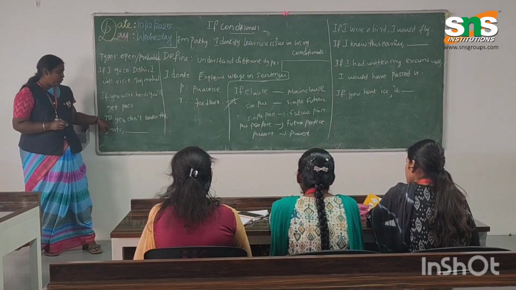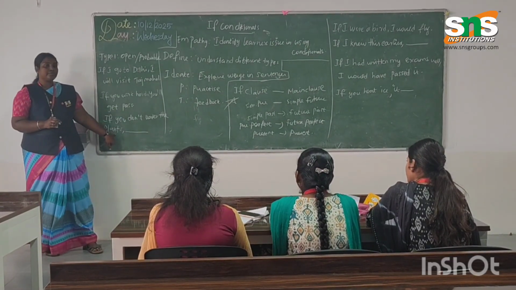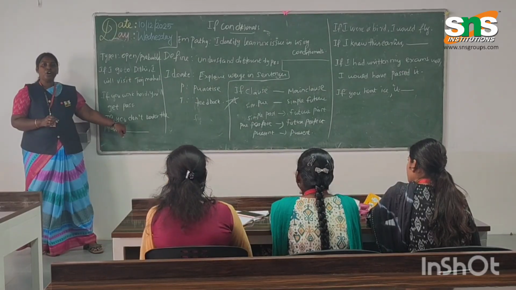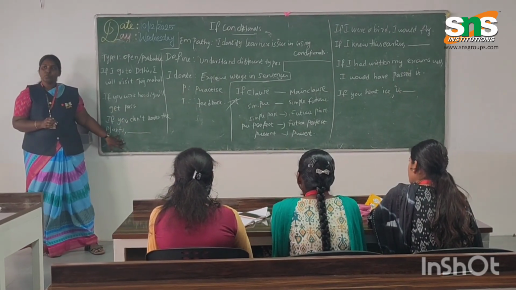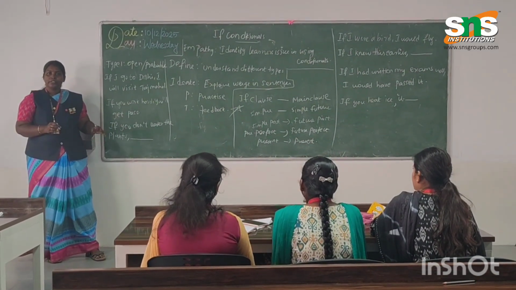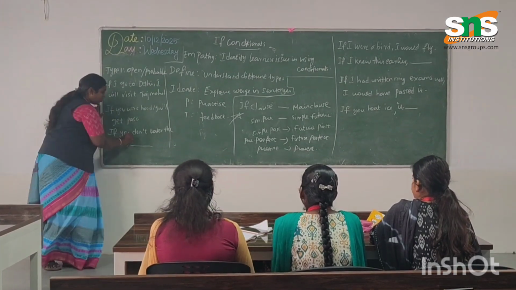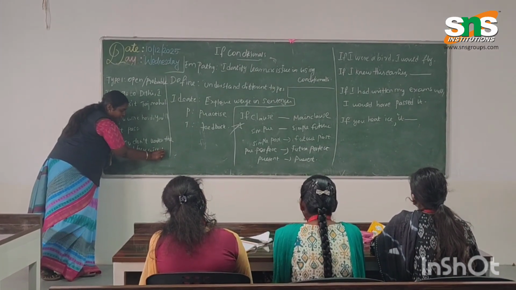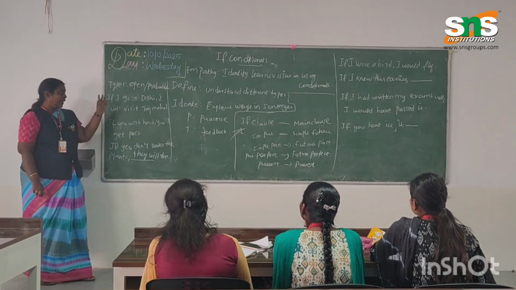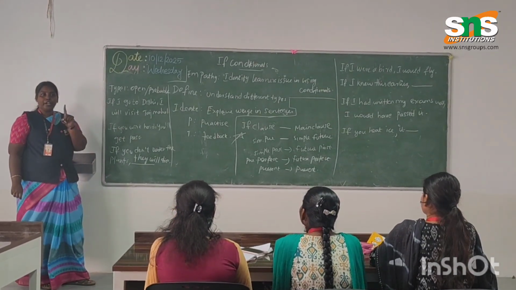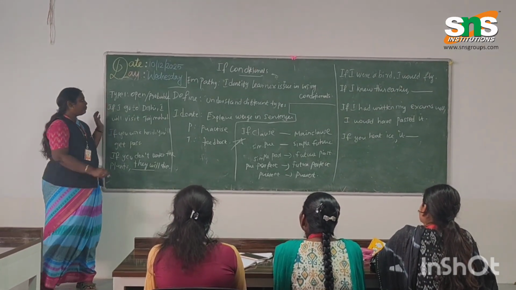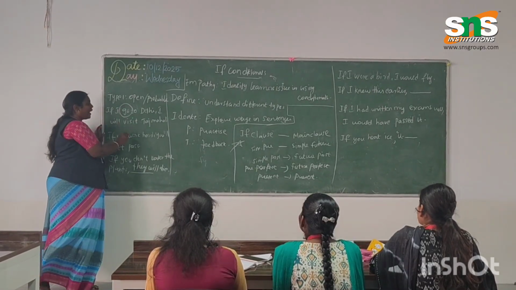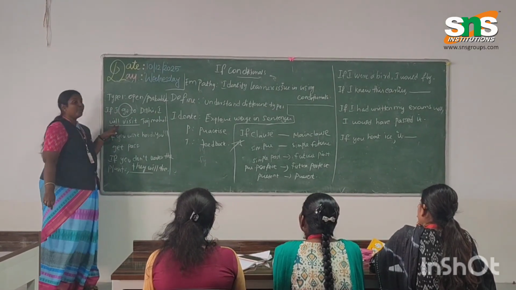If you don't water the plants, what will happen? They will die. You can take those as your answer. So what are the things to be remembered in open or probable conditionals? In the if part you have the present tense, and in the main clause you have the future tense.